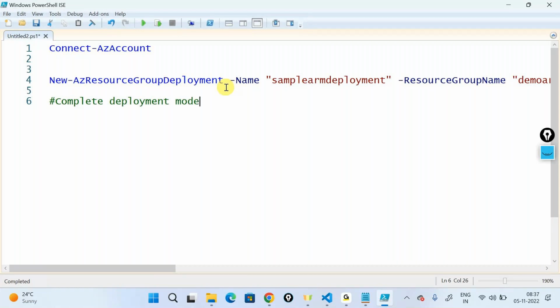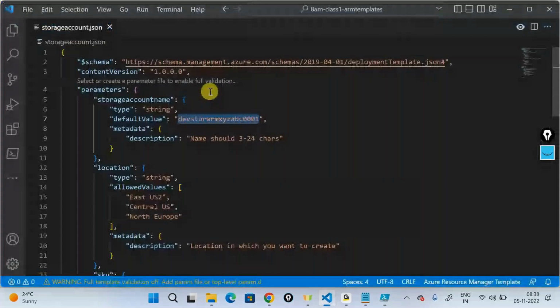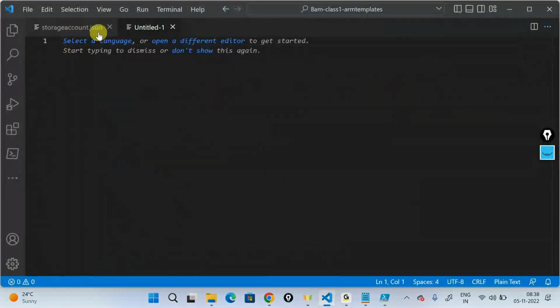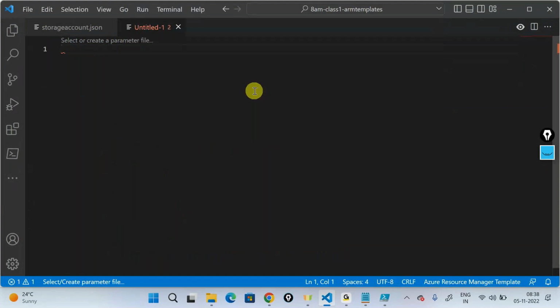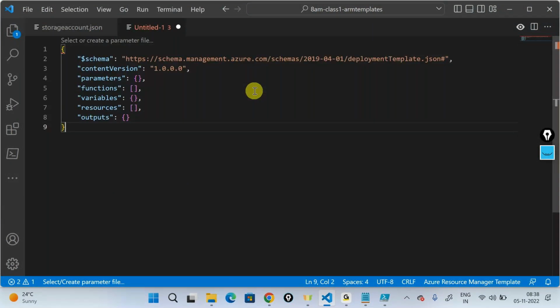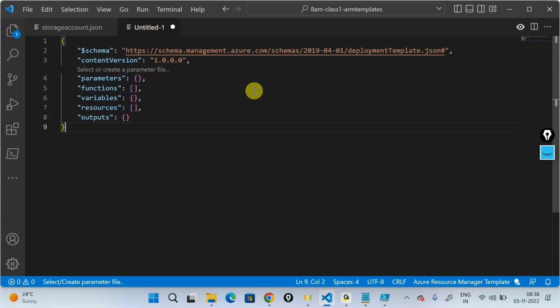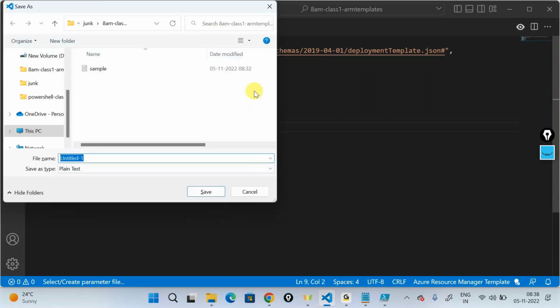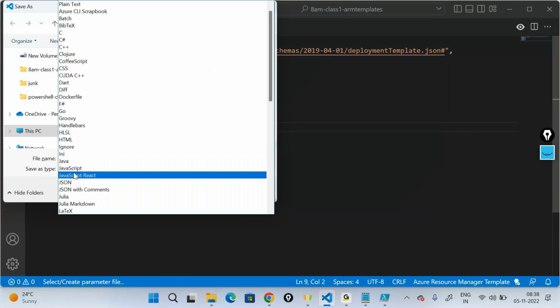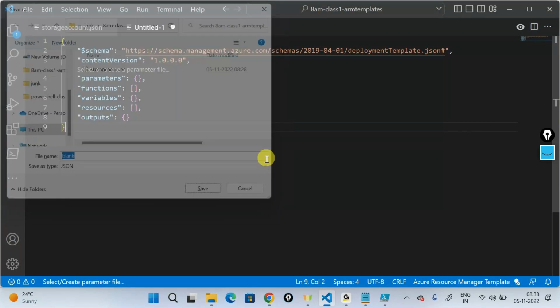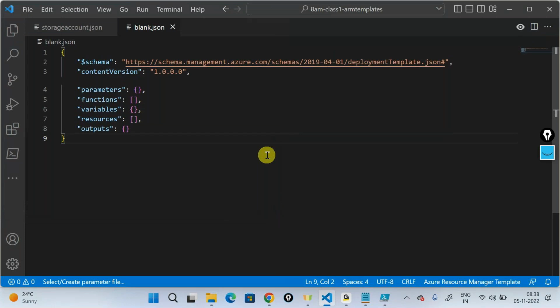What really happens in a complete deployment mode? Let me explain that. Let me take a template again. I'll go ahead and do a resource manager template. So this is now a blank template. I'll say Control S. I'll say blank.json. It's a blank template. There's nothing out here. I mean, you can go ahead and optionally declare resources.